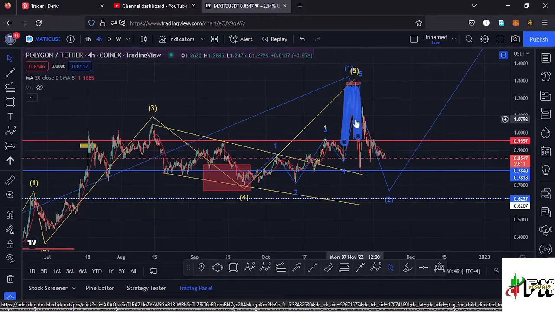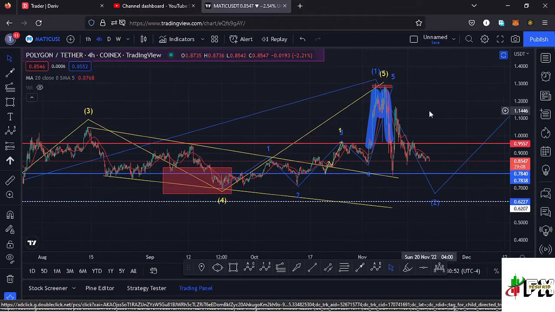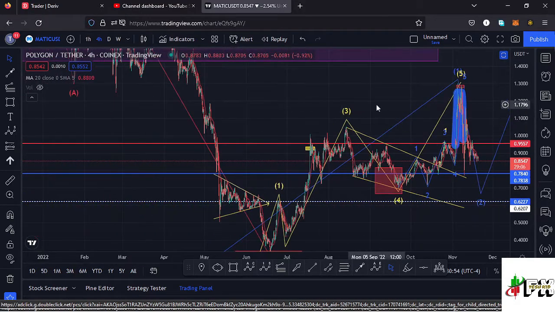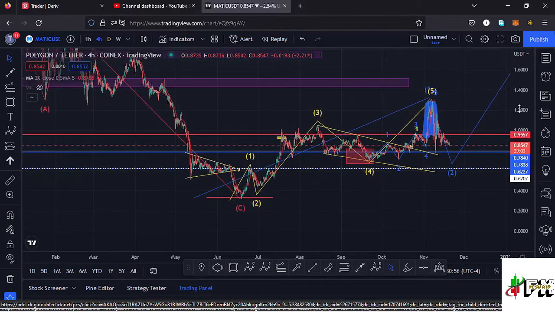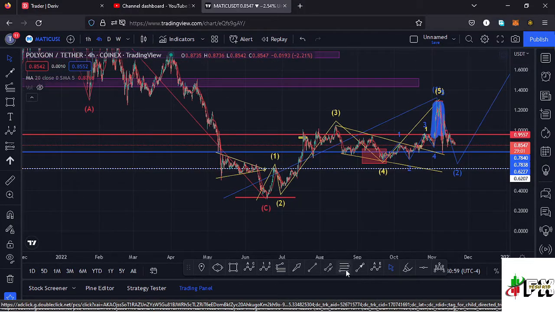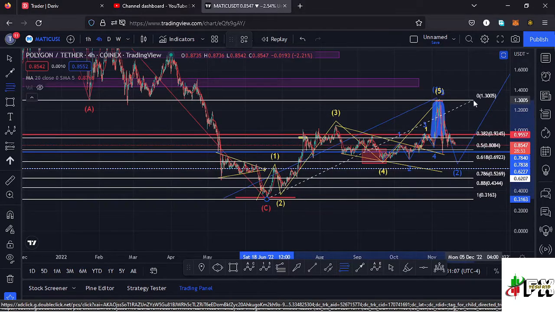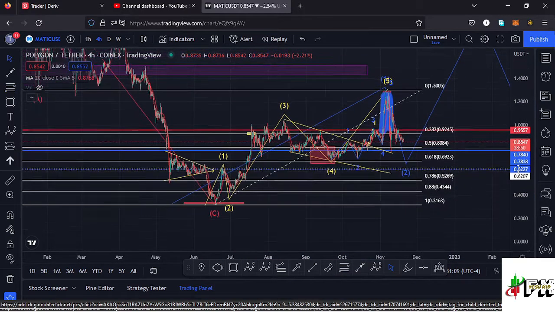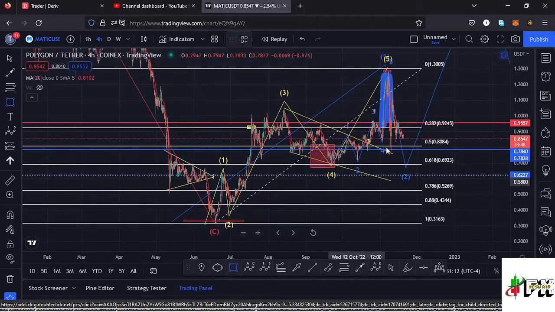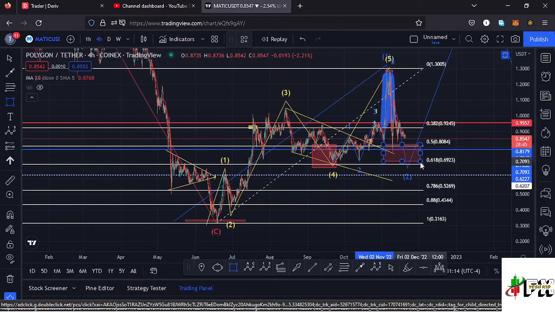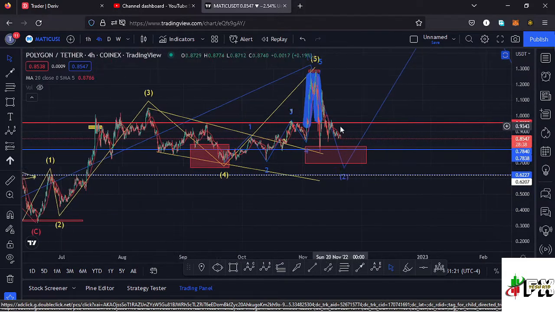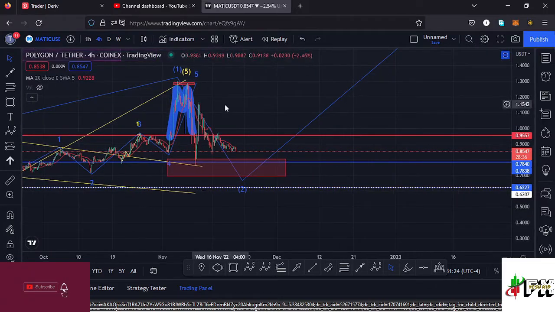Whatever we are seeing now is a retracement to the lower side in the formation of this higher Elliott wave count 2. I can start by sketching out a minimum retracement area to the lower side in the formation of that higher Elliott wave count 2, using the Fibonacci's, connecting them from the low of the first wave to the high of the wave 1, and that gives me a minimum retracement area between the fib level 0.5 and the fib level 0.618, and I can mark that target area here on the charts like that, which perfectly lies between the $0.8 and the $0.69 mark. So that is my minimum retracement area to the lower side in the formation of that higher Elliott wave count 2.